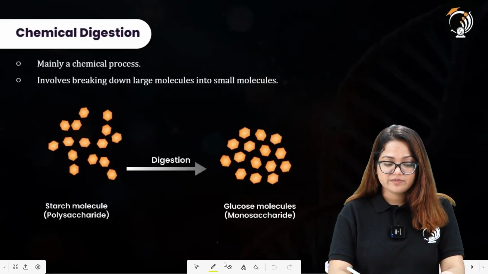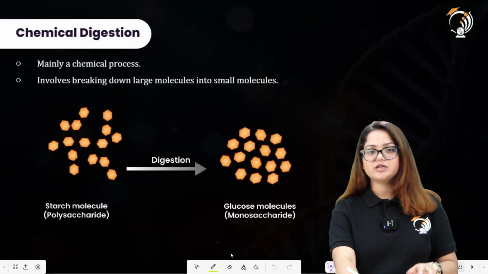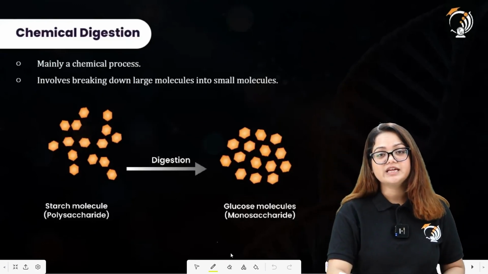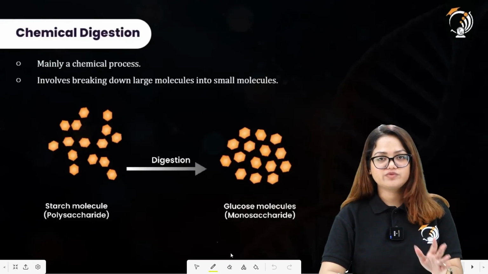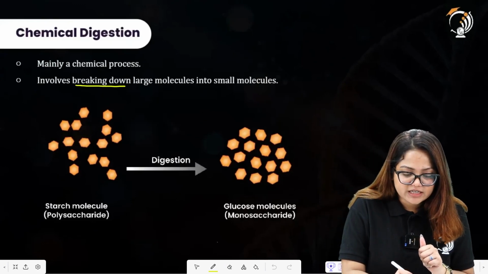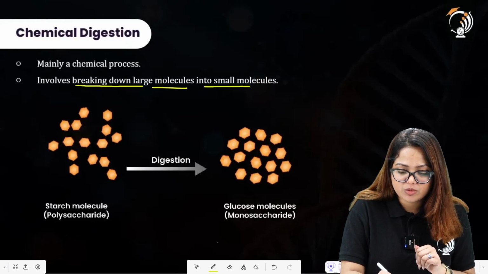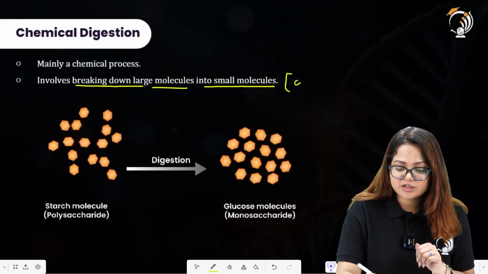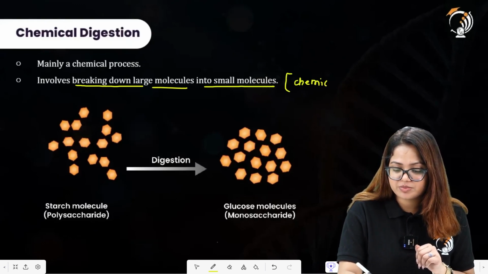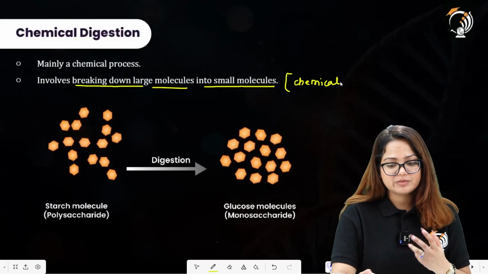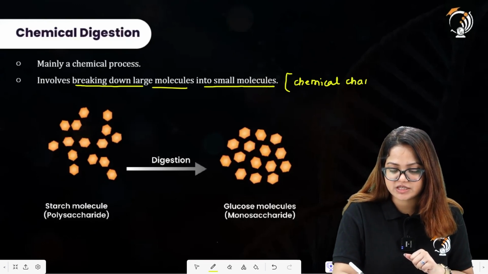Coming forward here with chemical digestion, it is mainly a chemical process. That means there will be a change in chemical nature of the food components, involving breaking down large molecules into smaller molecules, but chemical change will be our first priority whenever we talk about chemical digestion. So chemical change will be seen.